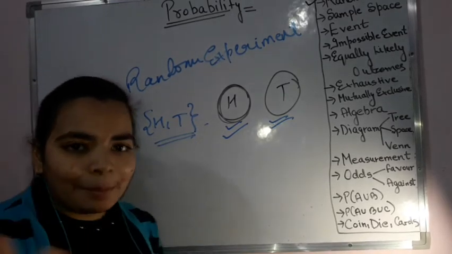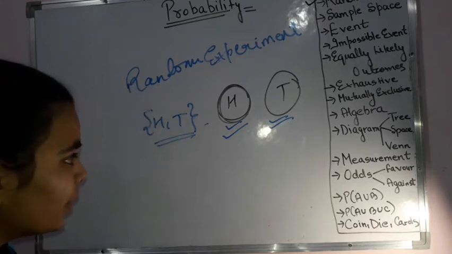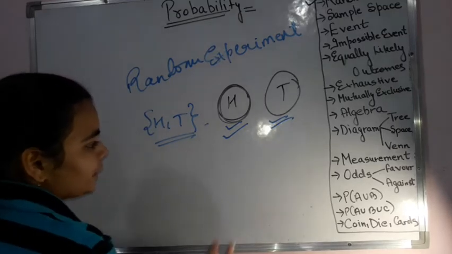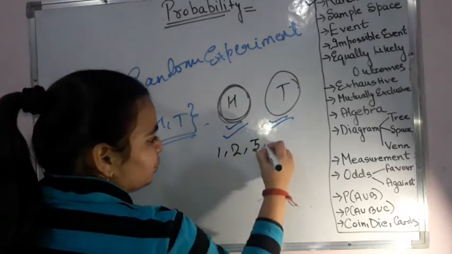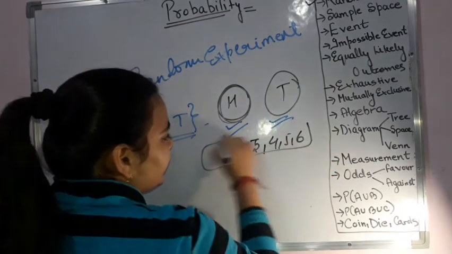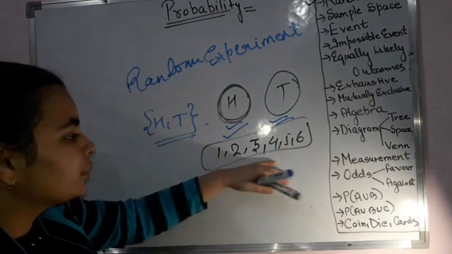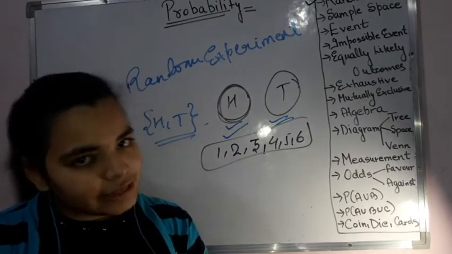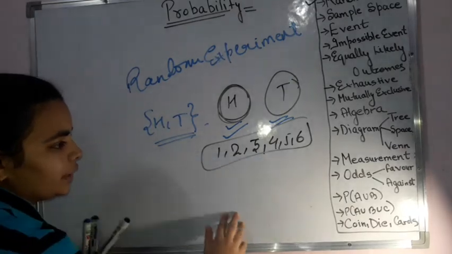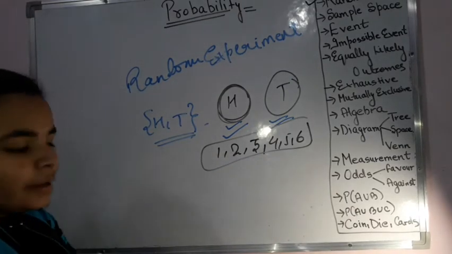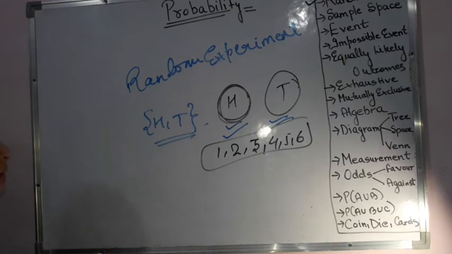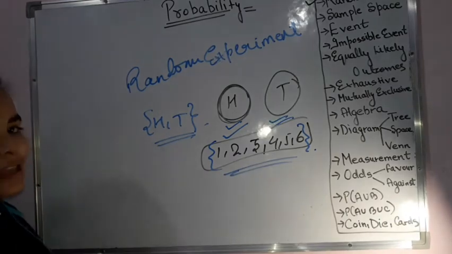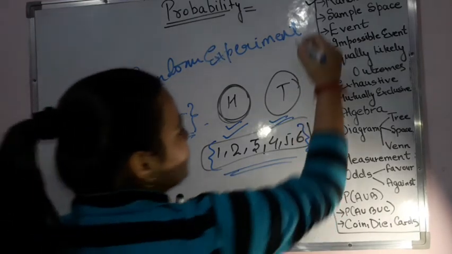For example, I am taking a die or a dice and then I throw it at random. Then what will be the possible condition that I can get? When it is a die, then I have got 1, 2, 3, 4, 5 and 6, right? These are my possible conditions. If we throw a die, then this is what we can get: 1, 2, 3, 4, 5 or 6. That means out of any of these I can get one if I am tossing a die. My sample space then becomes these terms written within curly braces. So this part is clear, the sample space.